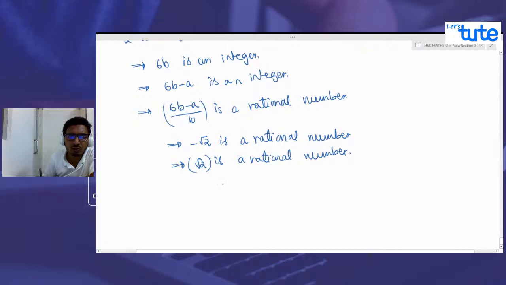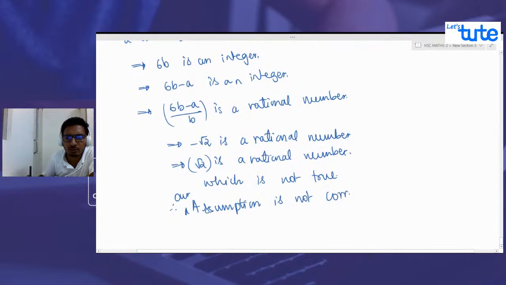So which is not true. So the assumption that root 2 is a rational number cannot be true. Therefore, our assumption is not correct. So therefore, the question which we are given is irrational. Therefore, 6 plus root 2 is irrational.